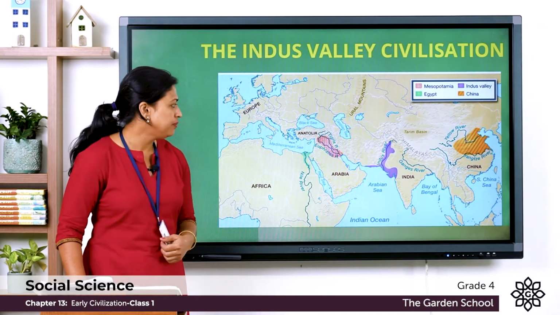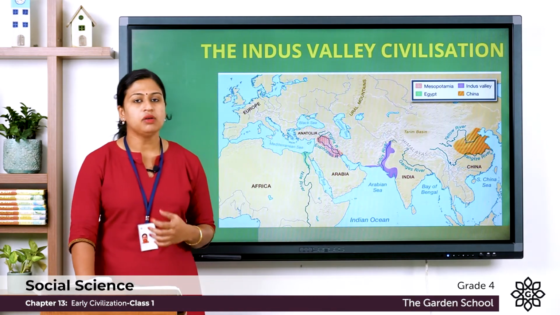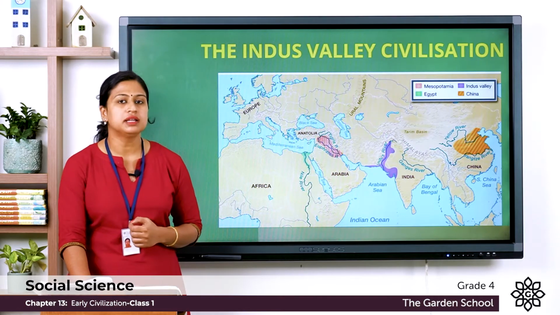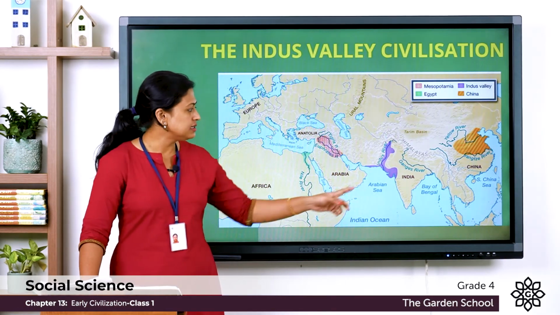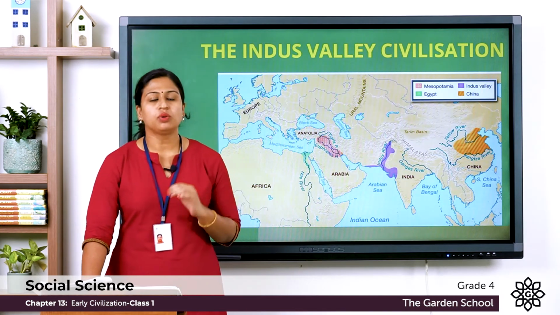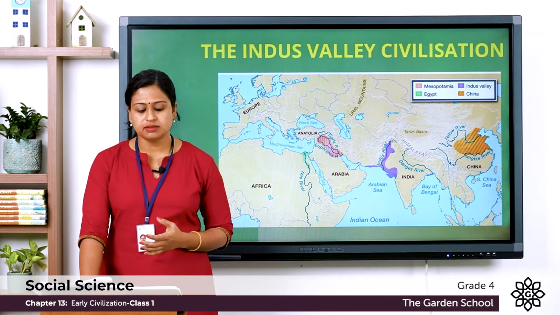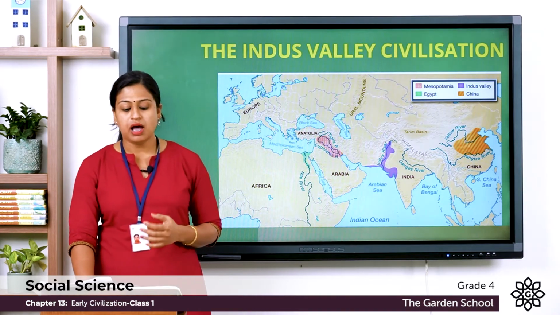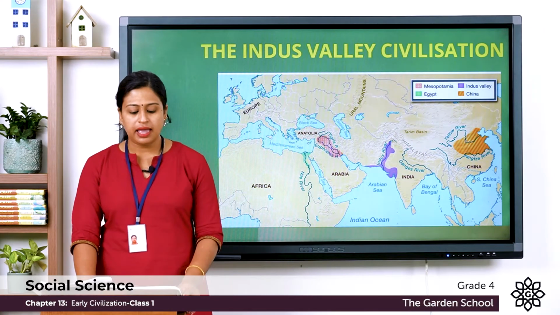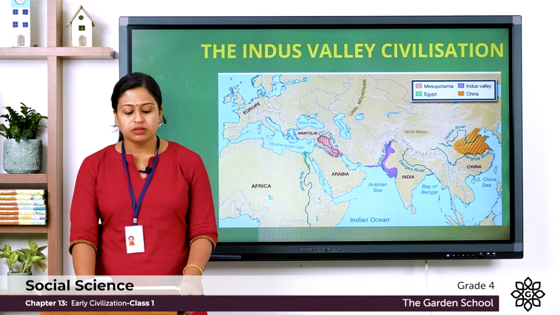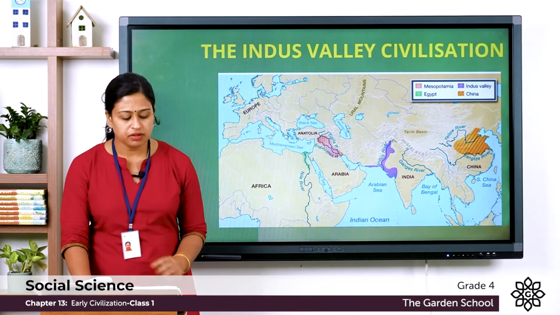So you can see here it is located on the northwestern part of India and on the banks of river Indus. It is also known as the Harappan civilization, and this part is now located in Pakistan. Now some of the important cities of this civilization were Harappa and Mohenjo-daro, which is now present in Pakistan, and Kalibanga, Dholavira and Rakhigarhi, which are present in India.